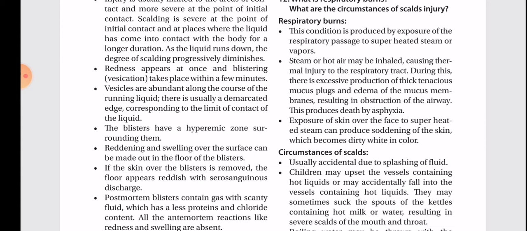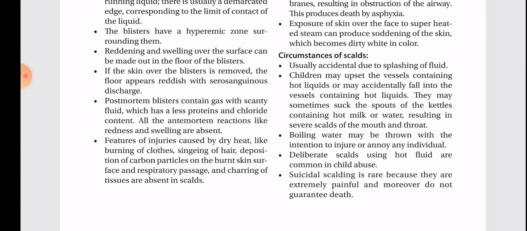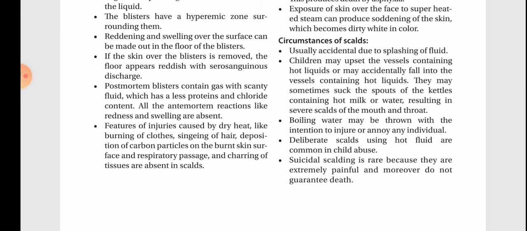Exposure of the skin over the face to superheated steam can produce softening of the skin, which becomes dirty white in color. Circumstances of scald: usually accidental due to splashing of fluid. Children may upset the vessels containing hot liquids or may accidentally fall into them. They may sometimes suck the spouts of kettles containing hot milk or water, resulting in severe scalds of the mouth and throat. Boiling water may be thrown with the intention to injure or annoy any individual.